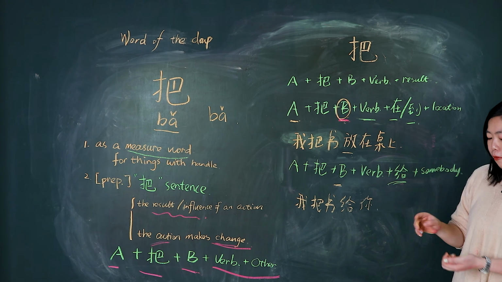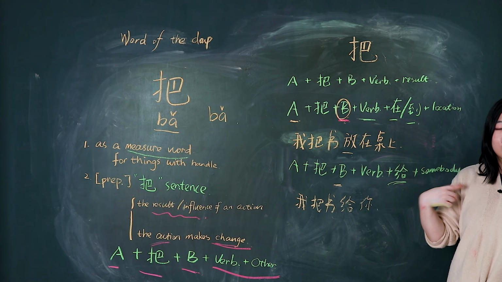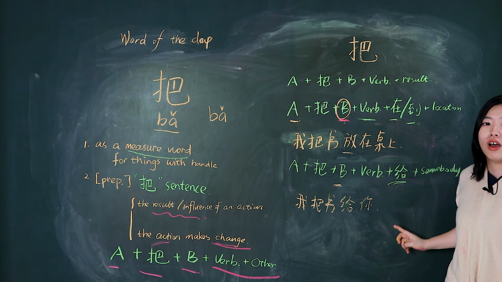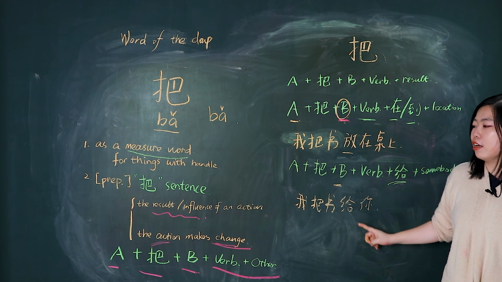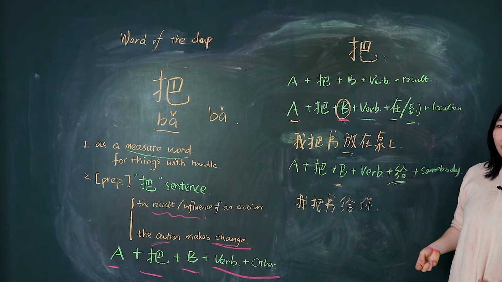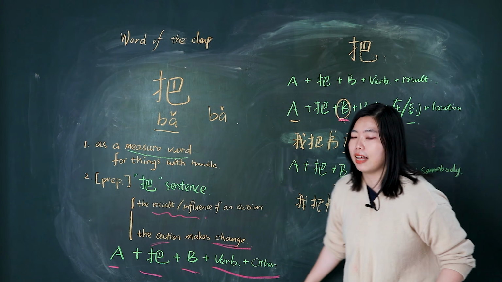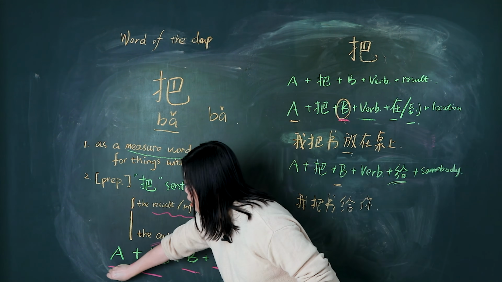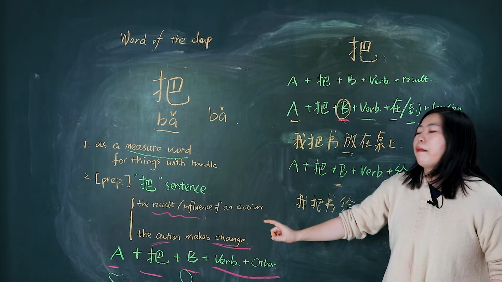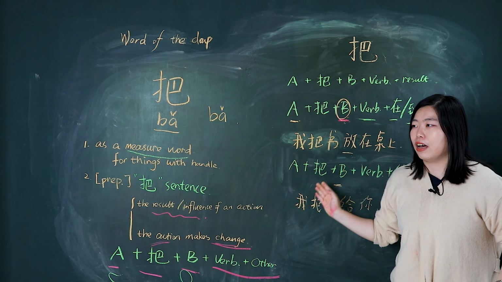Before I do the action of giving, can you tell me where the book is? It's with me. Now 我把書給你, so now you are the owner of the book. So this is the 把 sentence. We need to remember the important formula: A 把 B plus verb plus others. A is the subject and B is the object. Okay, this is all about the 把 sentence.